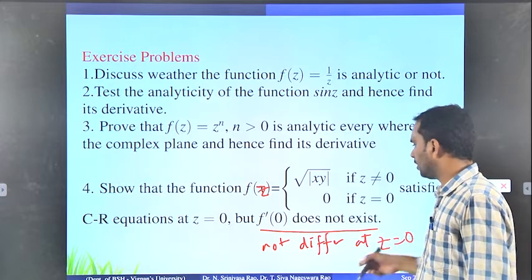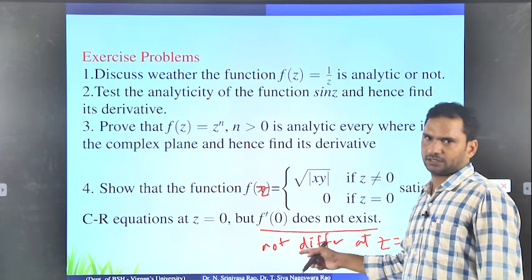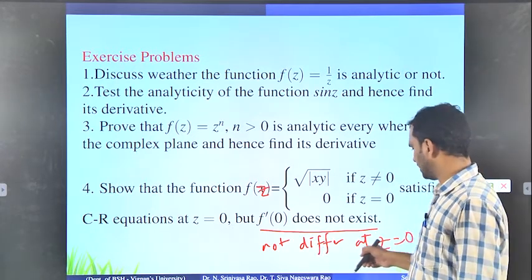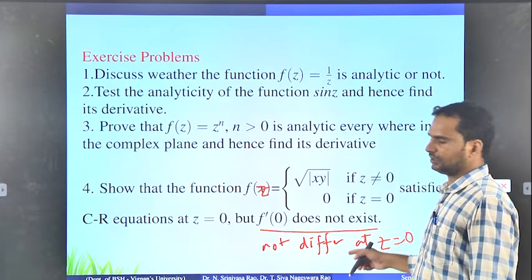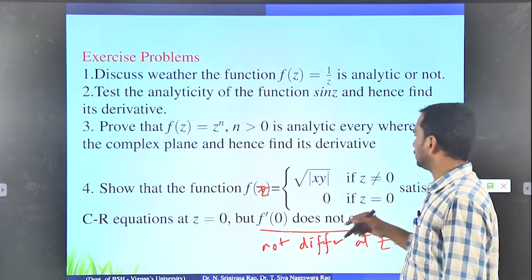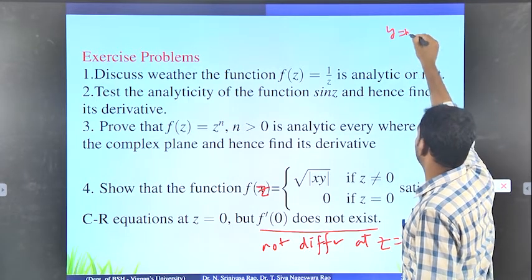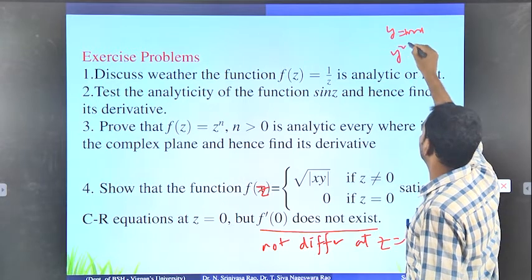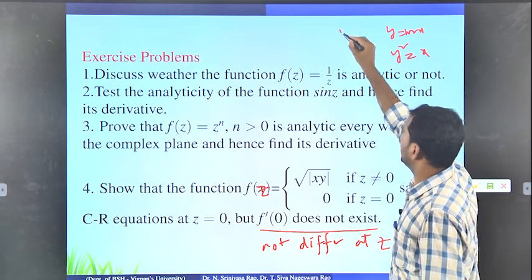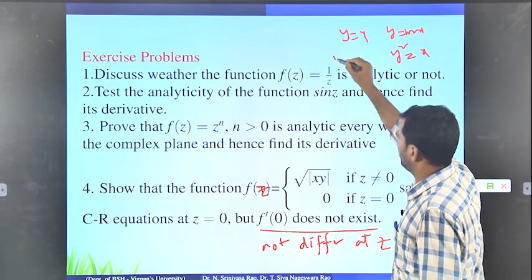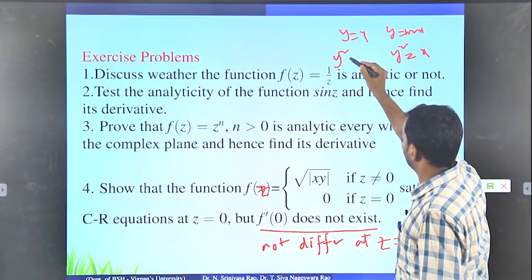For this, first you start with the definition of differentiation. Then to conclude, you choose paths such as y equals mx, y square equals x, y equals x, or y equals x square.